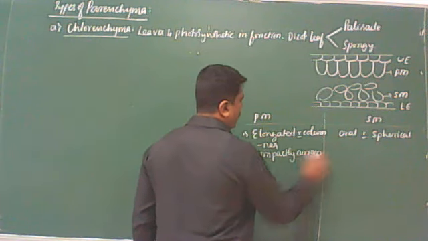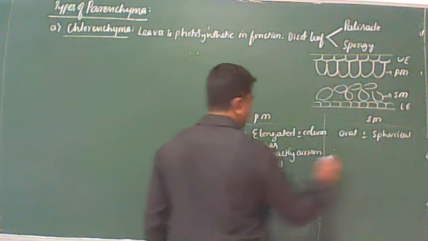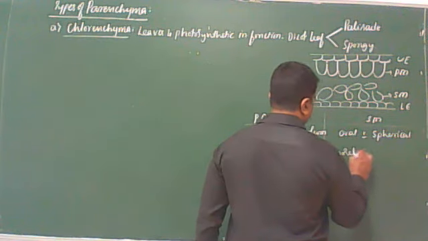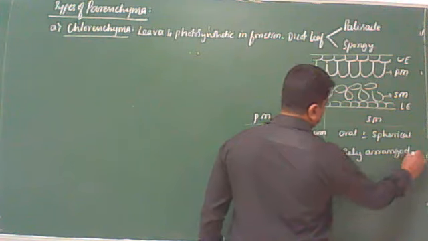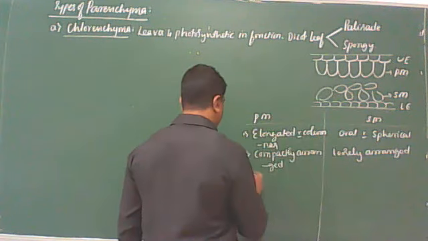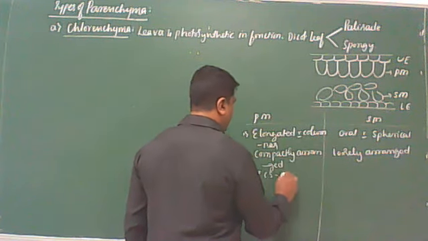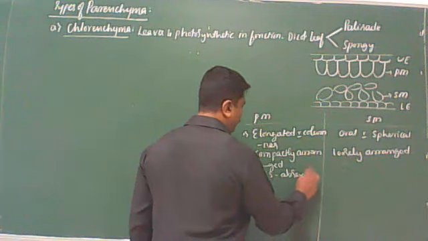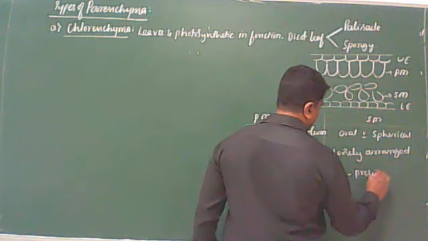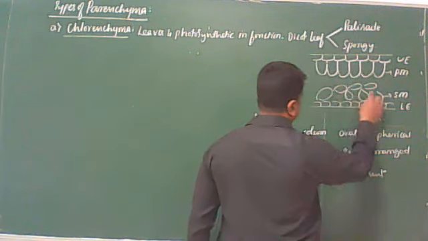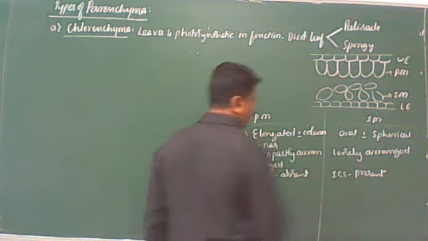Cells are compactly arranged here, and loosely arranged here. Intercellular spaces are absent here and present here. So these are the intercellular spaces. Here we cannot find this.